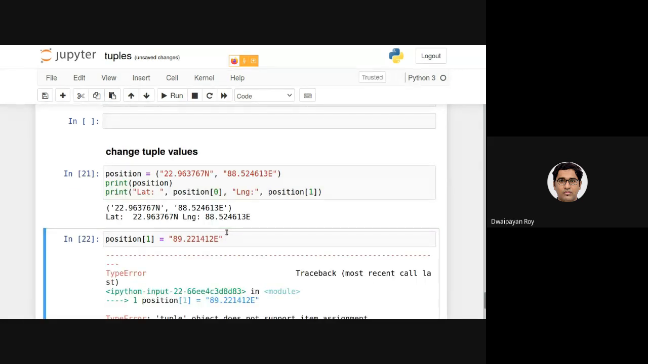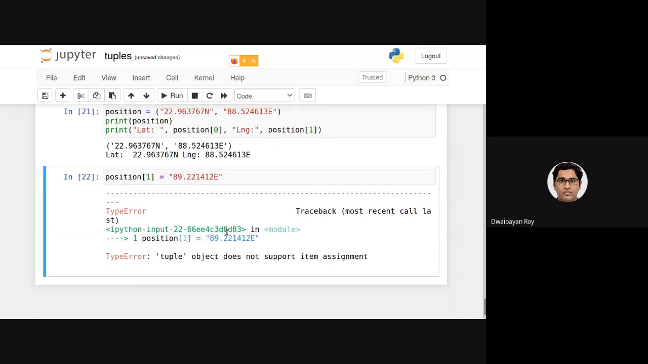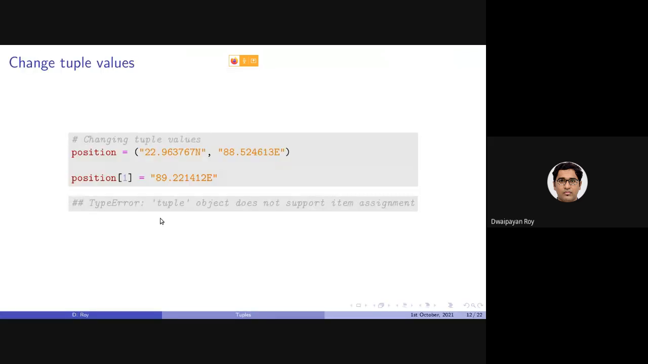Can I do this? The answer is no, because tuple object does not support item assignment. So we will be encountering a type error. The reason is tuples are immutable. That is, we cannot change its value. Right? Once we declare a tuple, we cannot change the individual item or the value stored in these tuples. Okay. Actually, this makes tuple a very useful thing. We'll be discussing with an example later on.